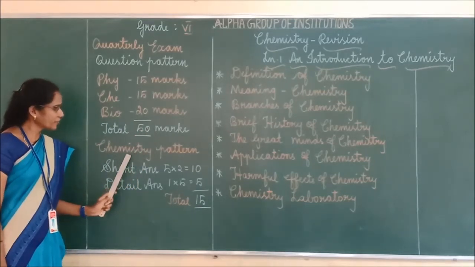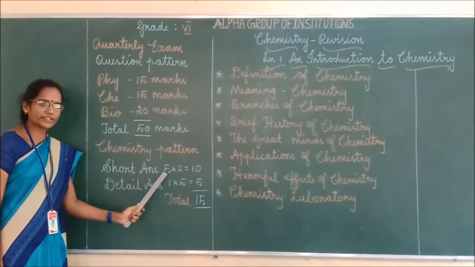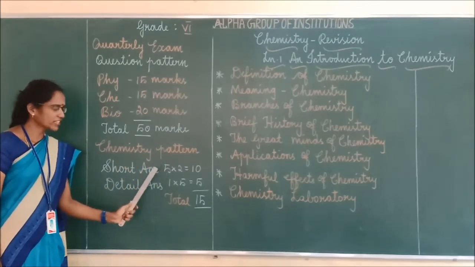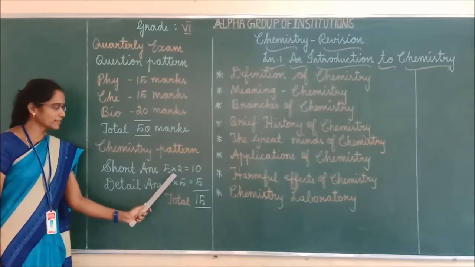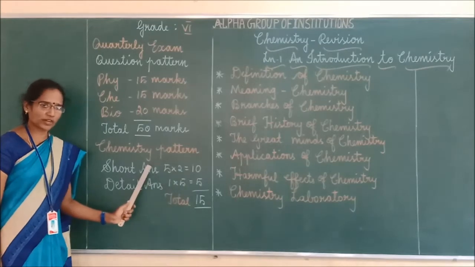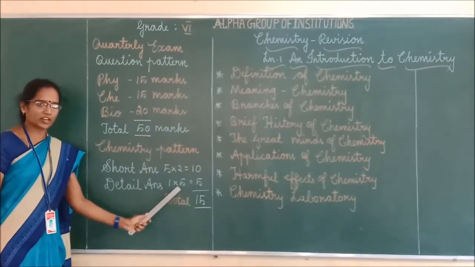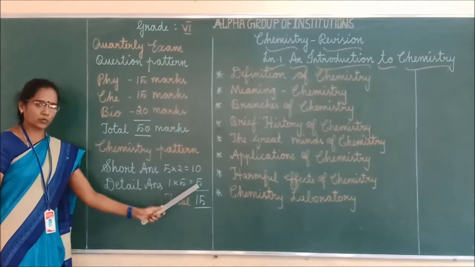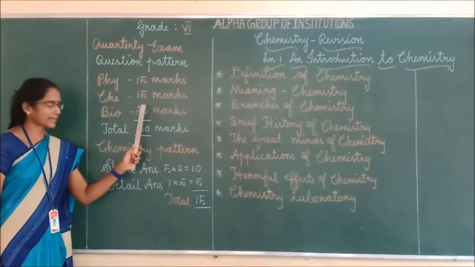So in that, specifically the chemistry pattern. Short answers, actually you will receive 5 short answers. For each short answer 2 marks. So total 10 marks for short answers. And one detailed answer you have to write, either or type. For that 5 marks are allotted, right? So total 15 marks you are going to write for chemistry.